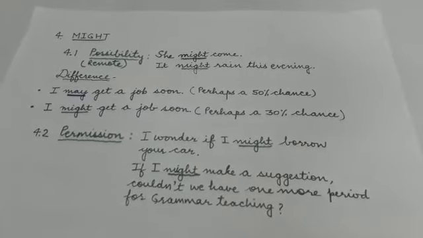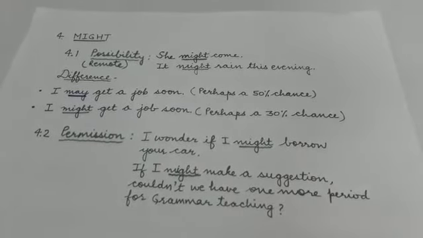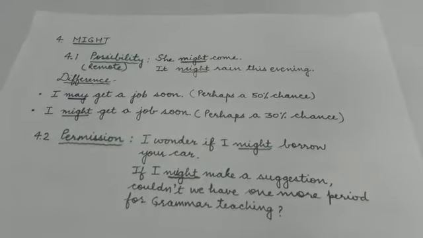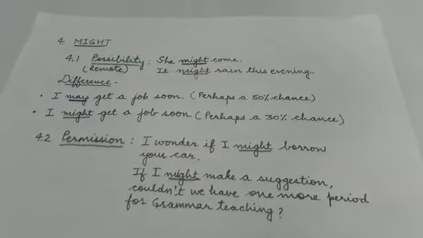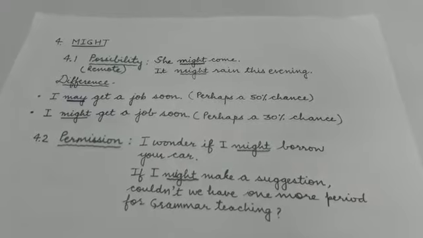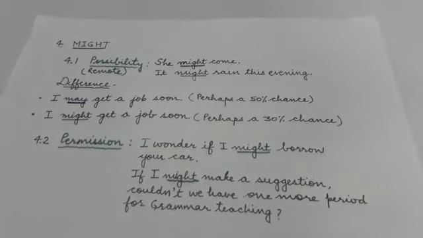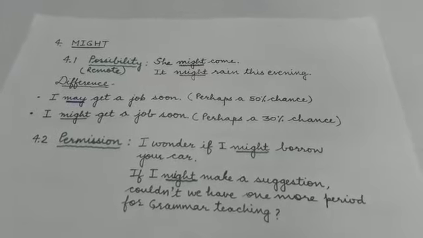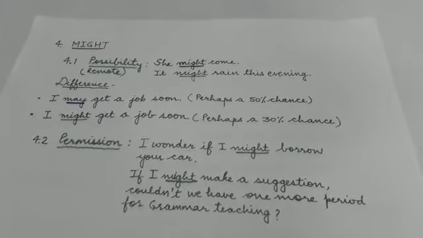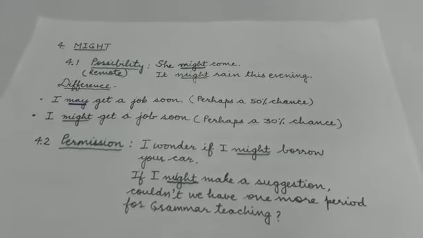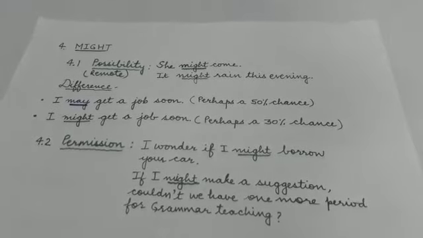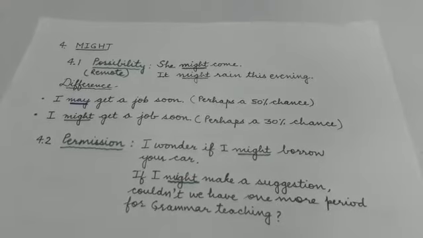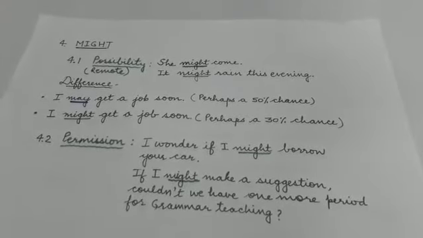So we can very well see that can, could, may, might, these all four modal auxiliaries denote possibility, but the possibility is the highest in can and the least in might. So it decreases. Possibility is more in can, then less in could, then still less in may, and least in might.